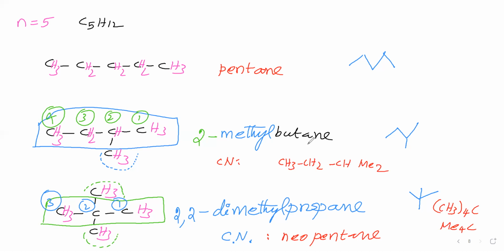Like this we can write. This we can write in another form, that is CH3(CH2)3CH3. Here (CH2)3 is there, which we have written like this. Like this we can write many compounds.